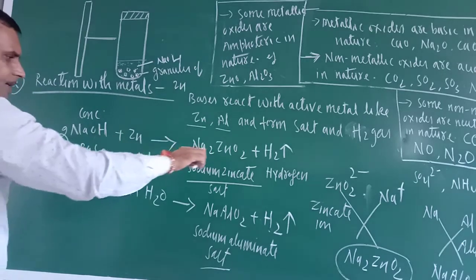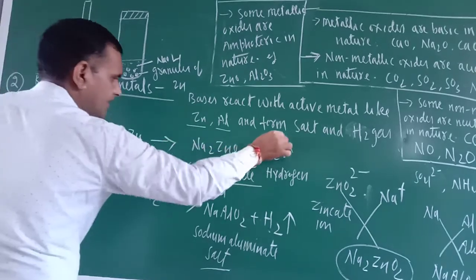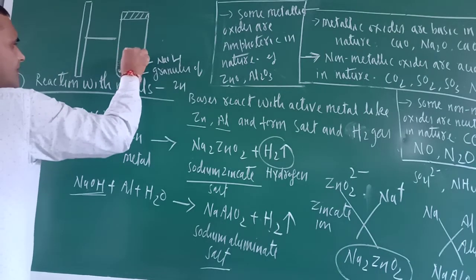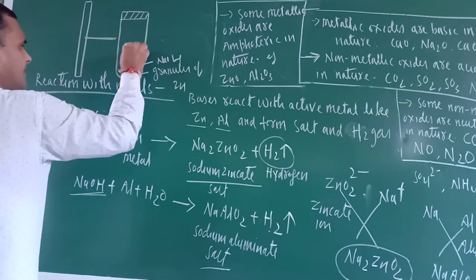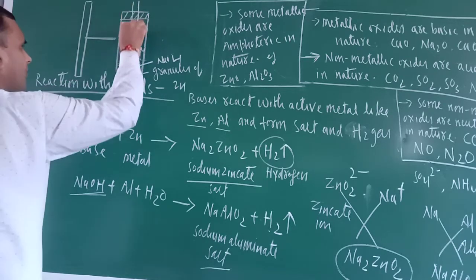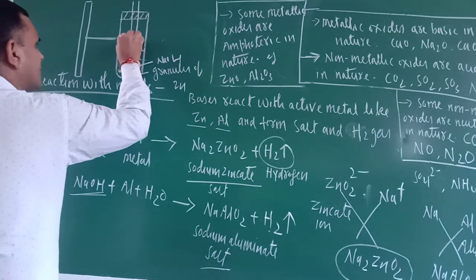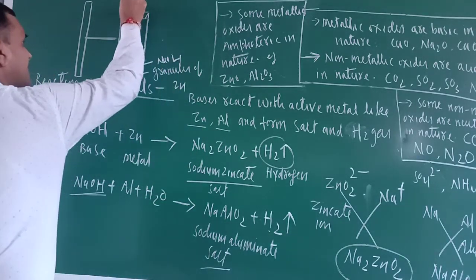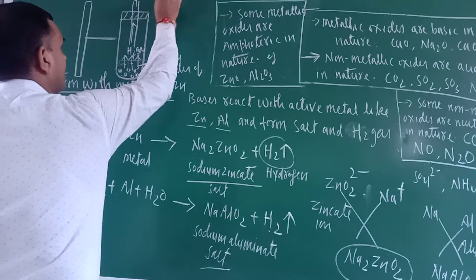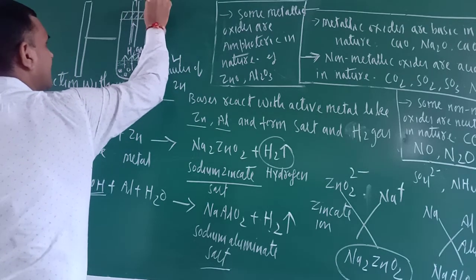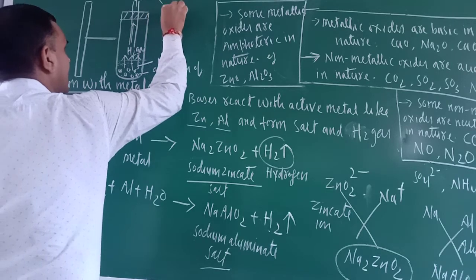So they will react in this way. Now which gas will form? Hydrogen gas. Hydrogen gas will evolve here. What is this one? H2 gas. Now fit one pipe here, so this hydrogen gas will come out, and now this hydrogen gas is brought into contact with a burning candle. This is a burning candle.